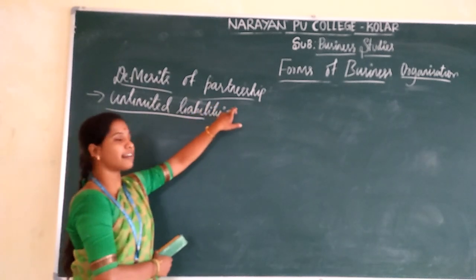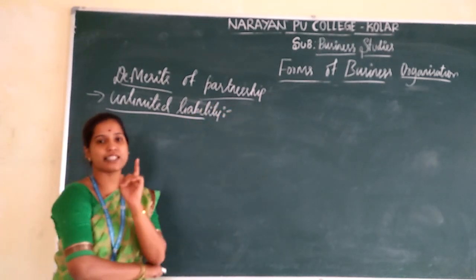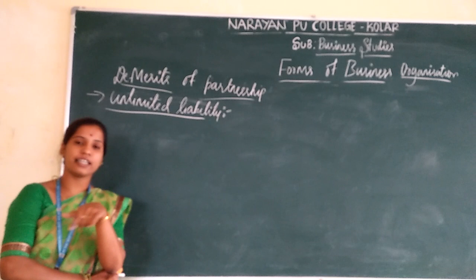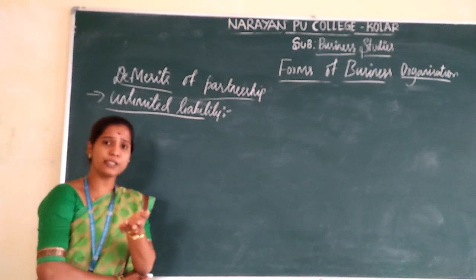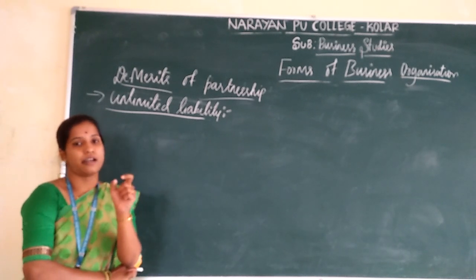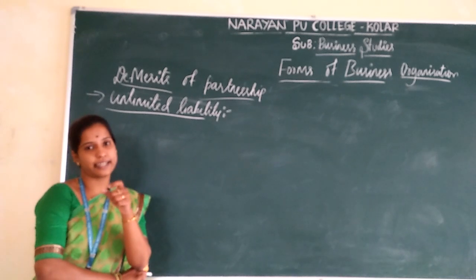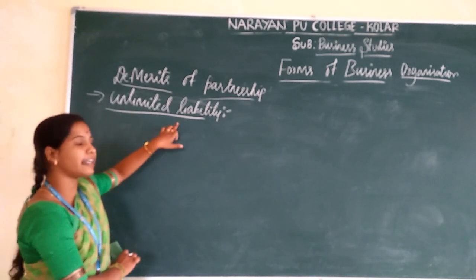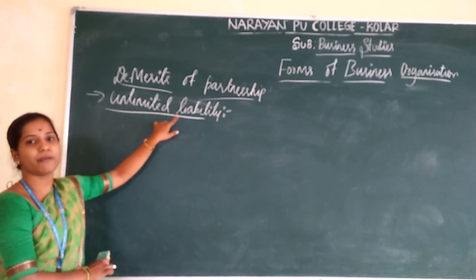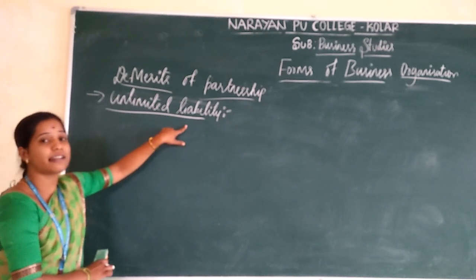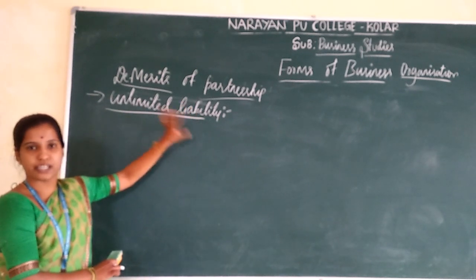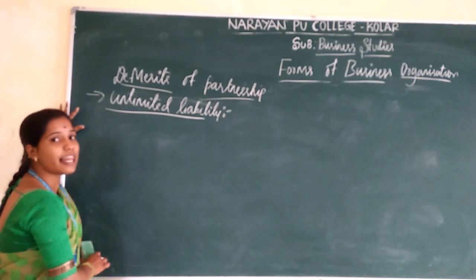If any one of the partners is not able to pay their debts, the other partners are going to share those debts. That is known as unlimited liability. So unlimited liability means if one partner is not able to pay their debt, the other partners are responsible to pay the debts from their personal resources.